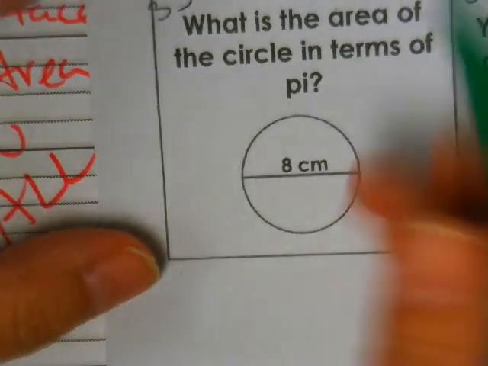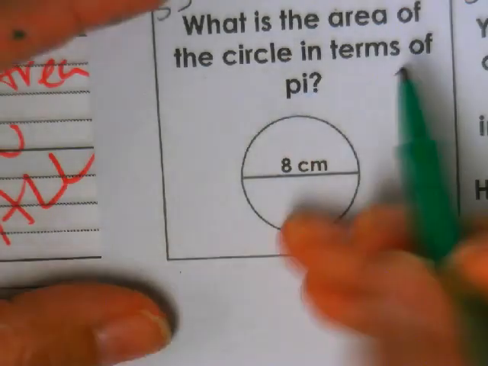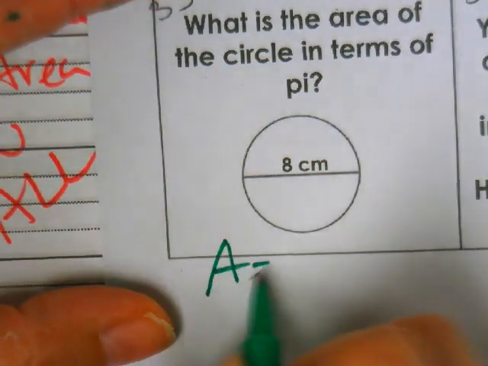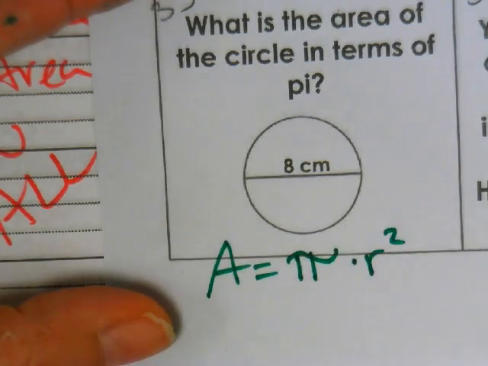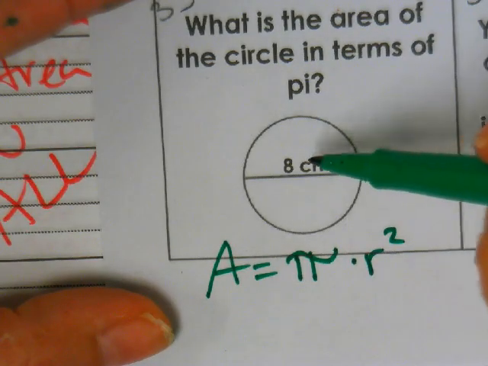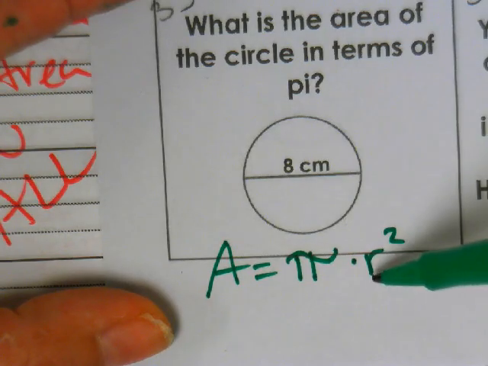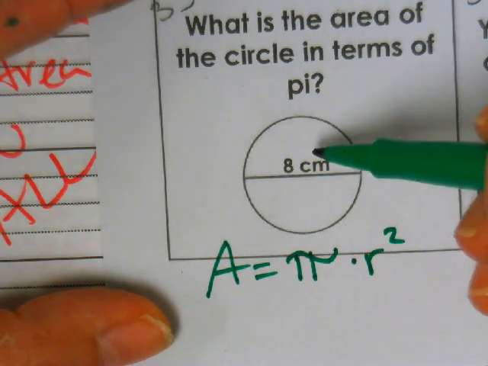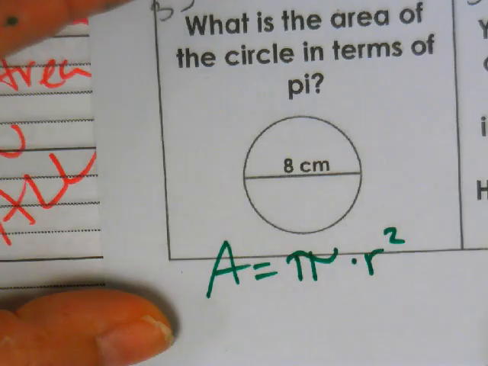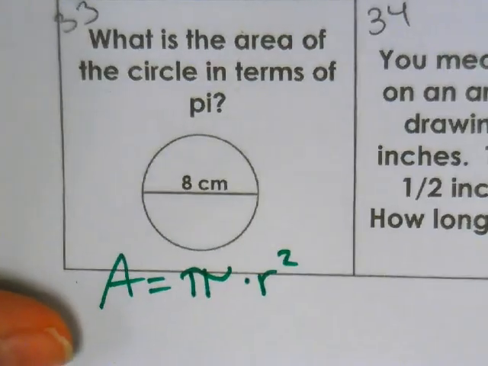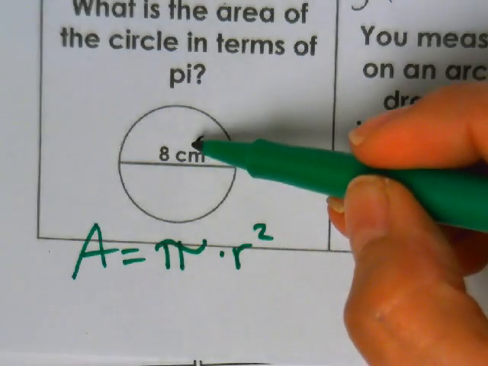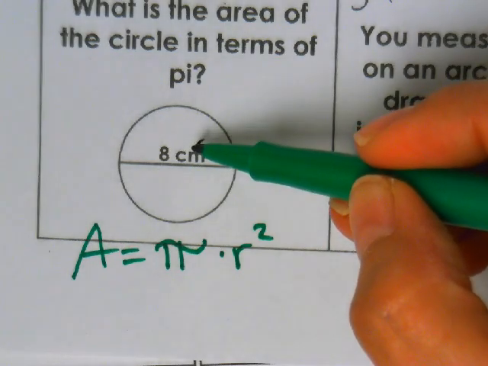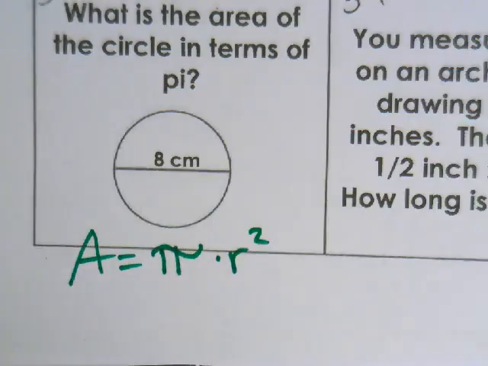First period. All right, number 33. What is the area of the circle in terms of pi? So area, what is area equal to? Area is equal to pi r squared. Now, is that a radius or is that a diameter? Am I going to use 8 here or not? And then square it. What do you get? That's my clue to you, okay? So area is equal to pi r squared. Am I giving you the radius or am I giving you the diameter? What is it squared? Okay, that's your challenge.